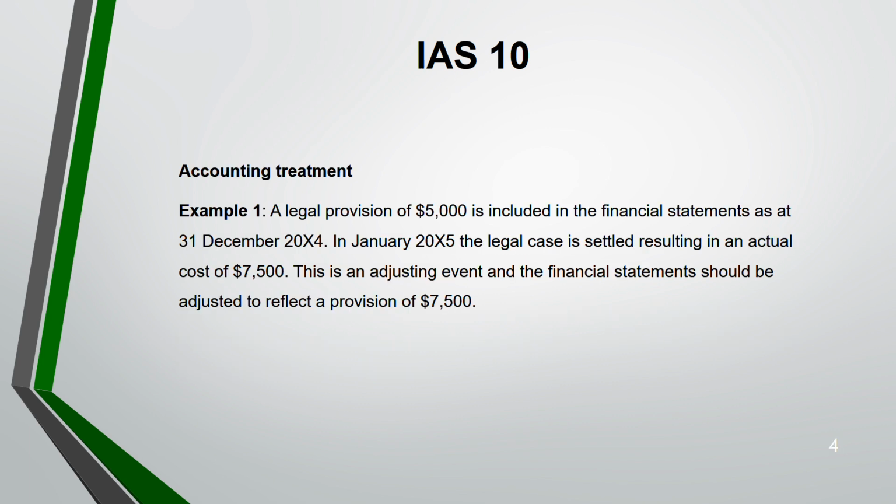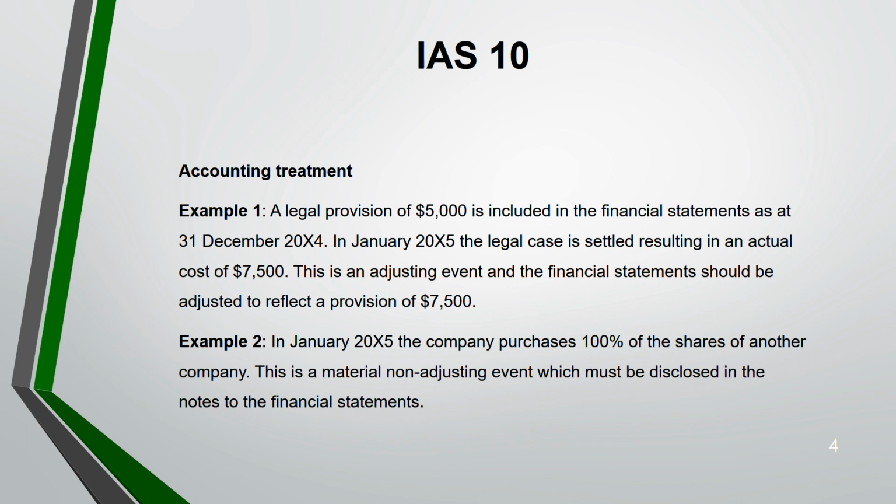Now, example 1. Let us see this example and see whether it's adjusting or non-adjusting. It's about a legal provision of 5,000 included in the financial statements on 31st December 2004. In Jan 2005, the legal case is settled, resulting in an actual cost of 7,500. It's more. This is an adjusting event because on 31st December 2004, you have recognized a legal provision. There was evidence of that. So now you have to adjust your provision to 7,500.